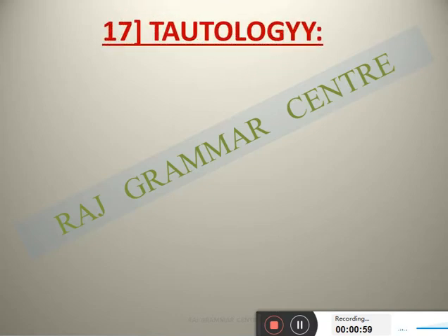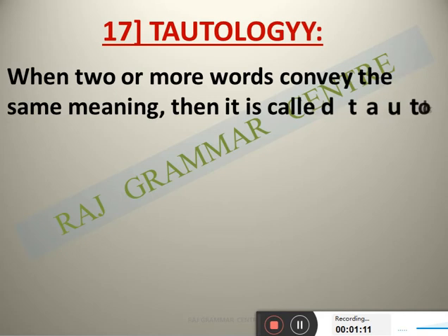Now see on the screen, that is why I have written 17th type, because I have already done 16. Now 17, the starting one, is tautology. What is meant by tautology? When two or more words convey the same meaning, that is, when two or more words express the same meaning, then it is called tautology. Now see the examples.